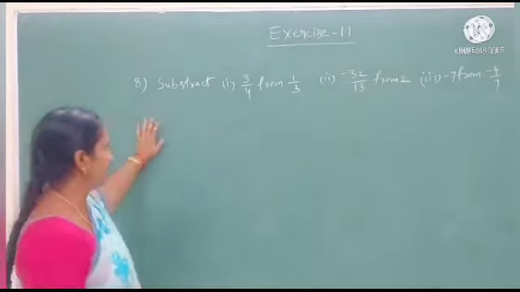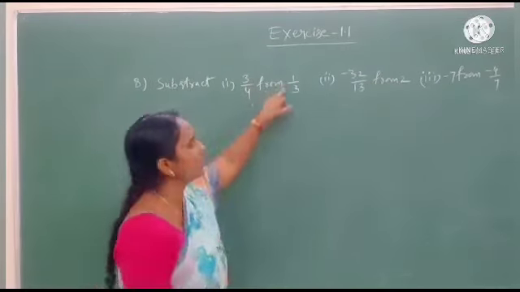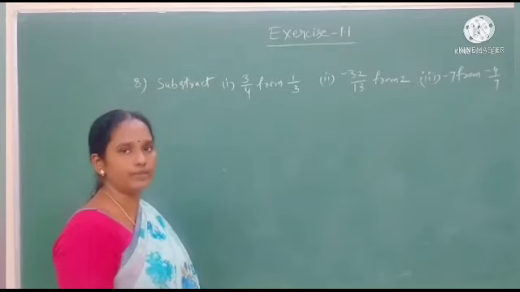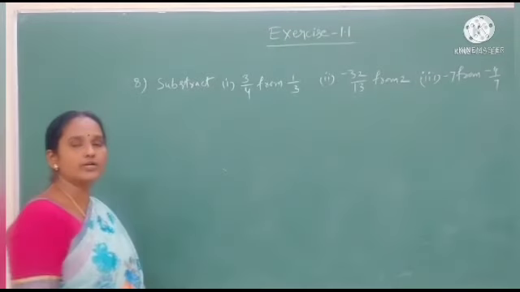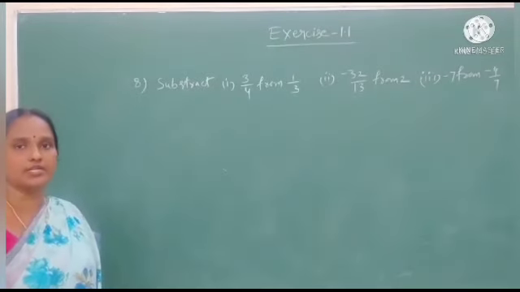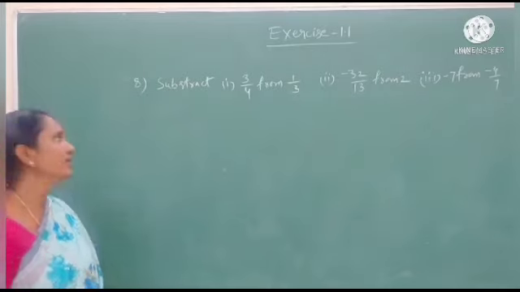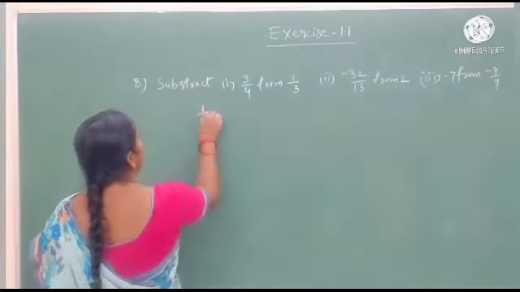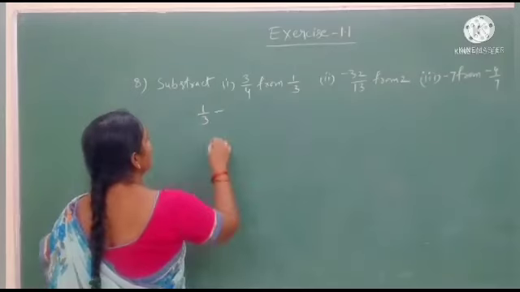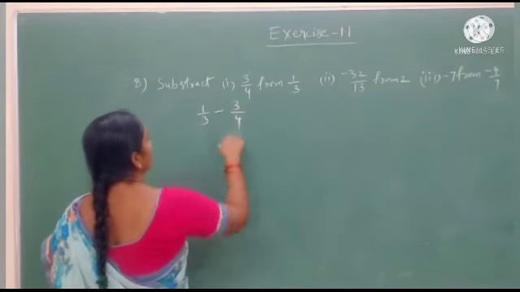Subtract 3 by 4 from 1 by 3. Here we need to understand what they have given in the question. Subtract from. From means 1 by 3 subtracted from 3 by 4.